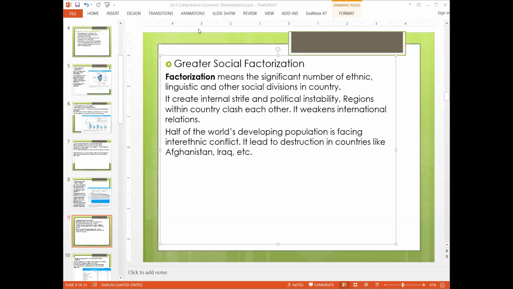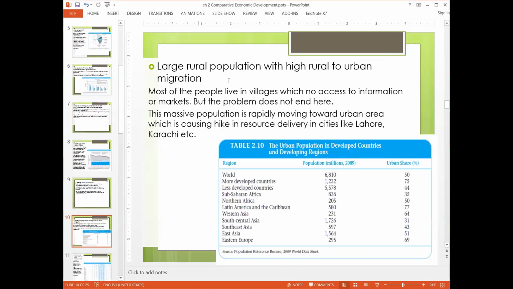Next is large population in urban areas, high rural to urban migration. We have already discussed that there is high population, but the problem with the developing countries is that a major share of the population is now moving towards cities. So what does it lead to?